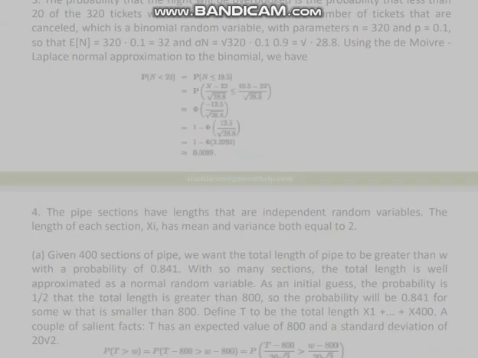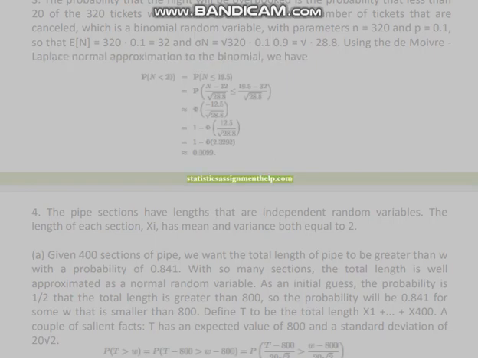3. The probability that the flight will be overbooked is the probability that less than 20 of the 320 tickets will be cancelled. Let N be the number of tickets that are cancelled, which is a binomial random variable, with parameters n = 320 and p = 0.1, so that E[N] = 320 × 0.1 = 32 and sigma_N = square root of 320 × 0.1 × 0.9 = square root 28.8. Using the de Moivre-Laplace normal approximation to the binomial, we have